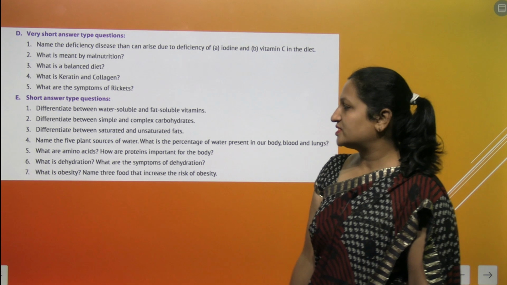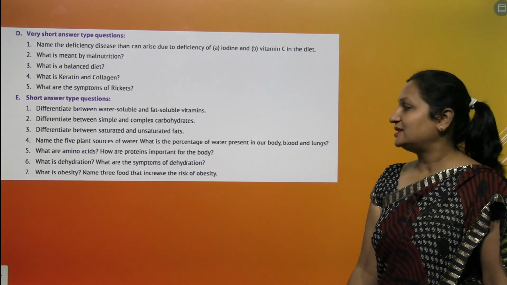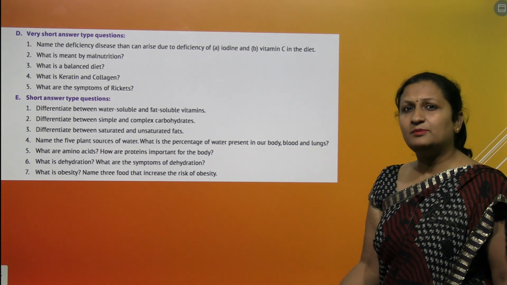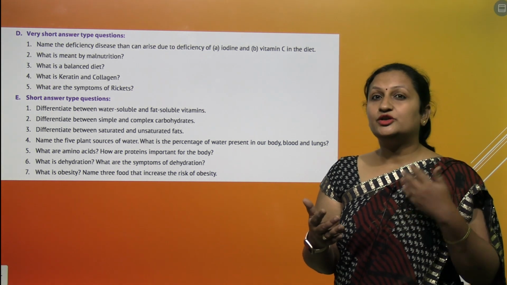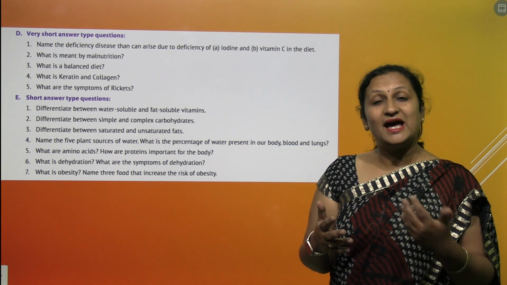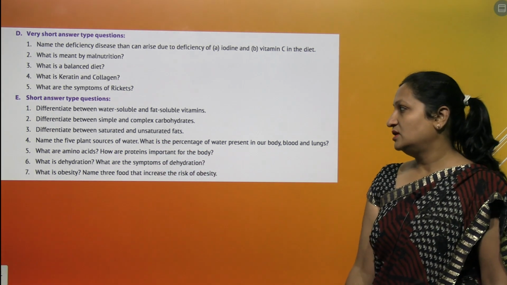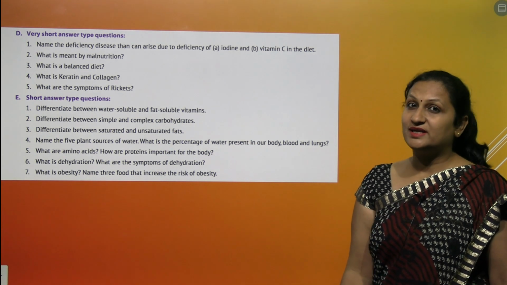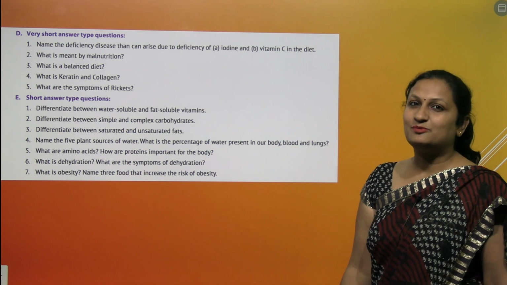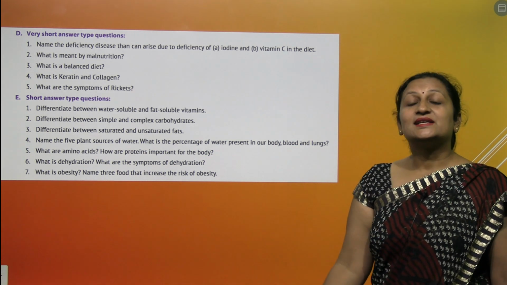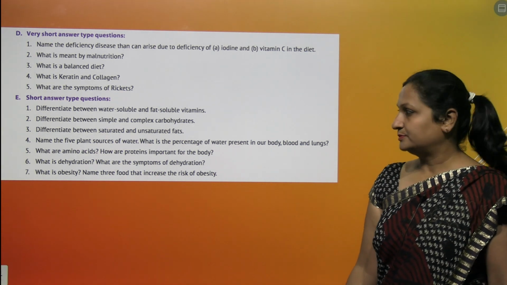Name five plant sources of water. What is the percentage of water present in our body, blood and lungs? The five sources of water can be anything. You have lemon, cucumber, celery, cabbage, carrots, milk, tea. They are all sources of water. And the percentage of water inside our body is 70%. About two-thirds of our body weight is made up of water. Then blood is 83% water. Then lungs are 90% water.